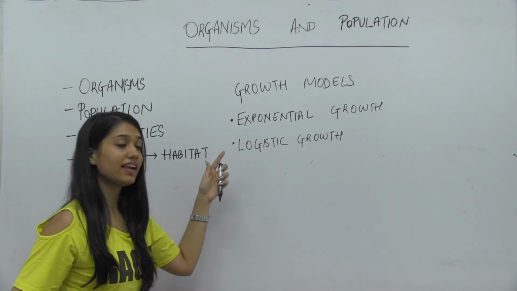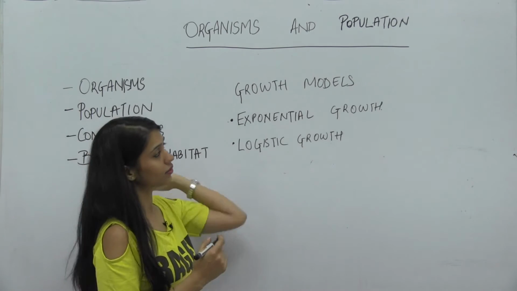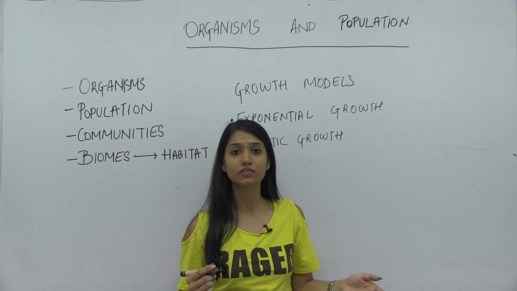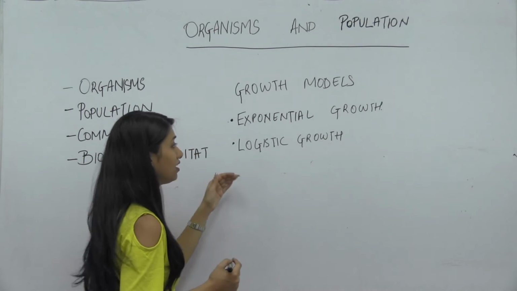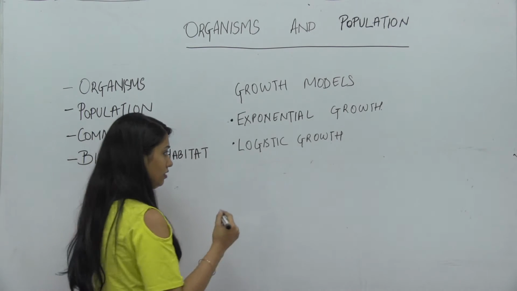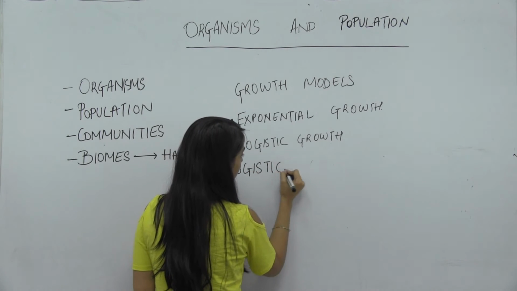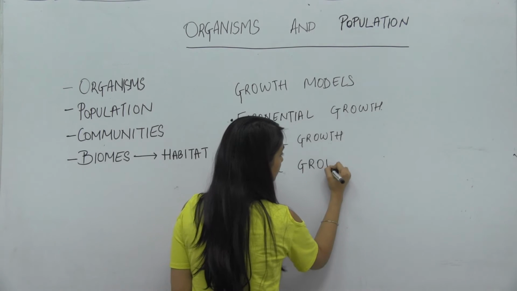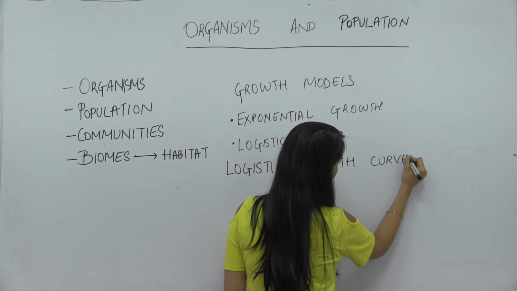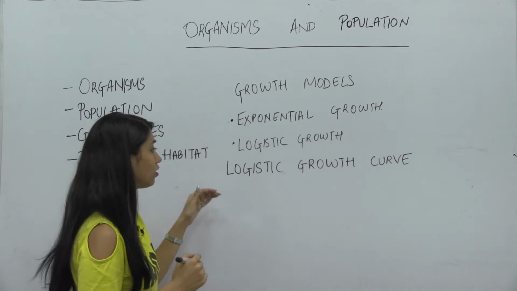In the first case, in the exponential growth case, we assume that the resources were unlimited. Now in the logistic growth curve, as we know, it is not possible in a particular habitat to have unlimited resources for a given population. So in logistic growth curve, we assume that there is a certain amount of resources available. Logistic growth curve is also known as Verhulst-Pearl logistic growth curve.